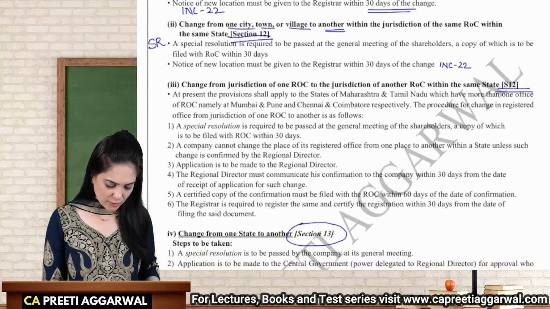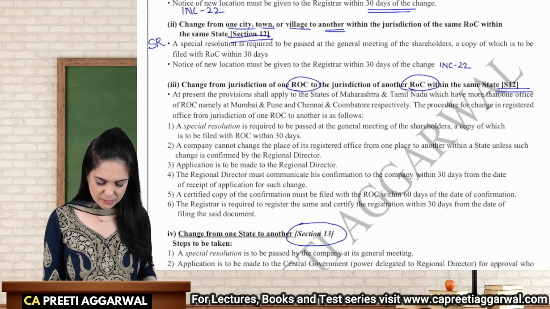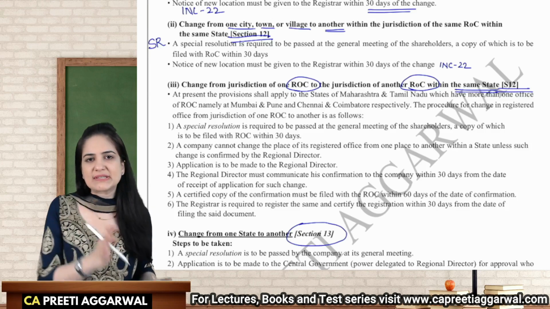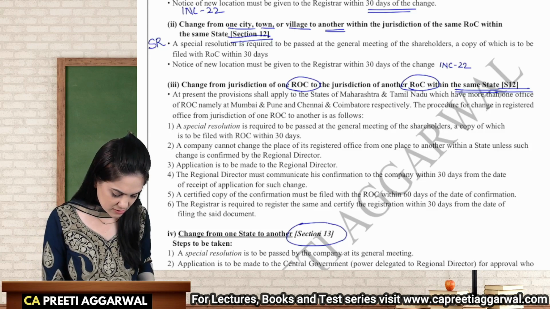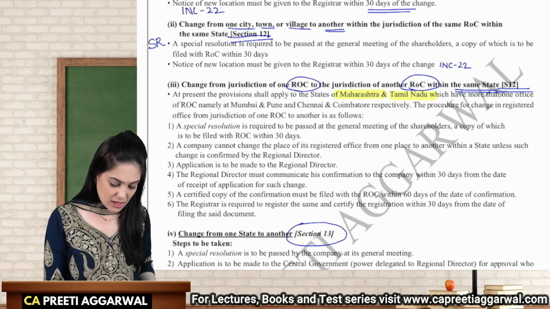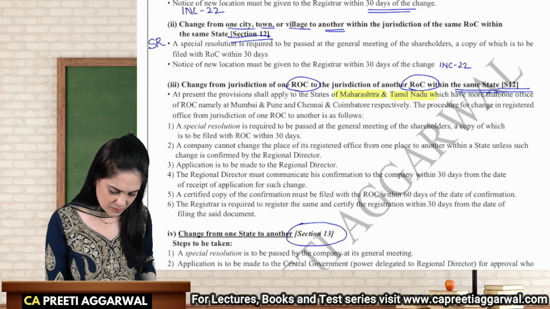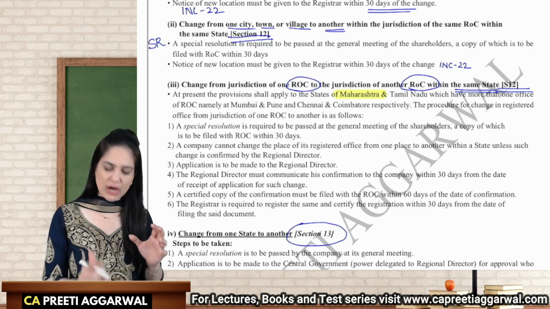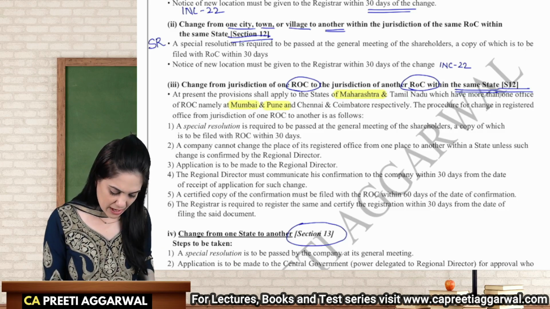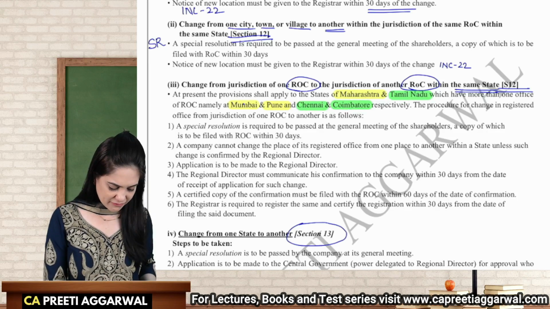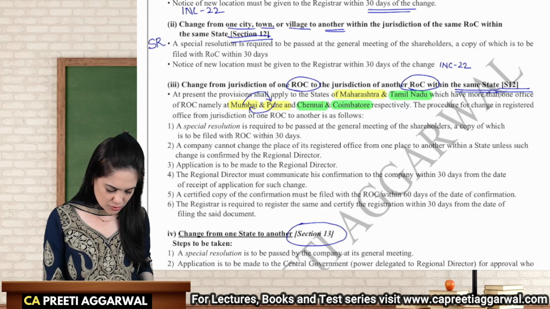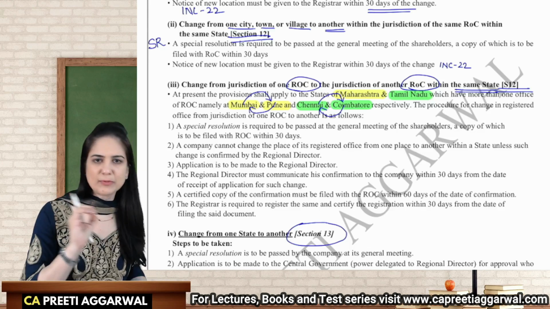If you're moving from the jurisdiction of one ROC to the other ROC, but within the same state, now generally one state, one ROC, but there are two states in India. One is Maharashtra and other is Tamil Nadu. Yes, let's highlight. In Maharashtra, you have the ROC in Mumbai and Pune, and in Tamil Nadu, you have it in Chennai and Coimbatore. So if you're moving from the jurisdiction of one ROC to the other ROC, then there is a separate procedure which you need to follow.